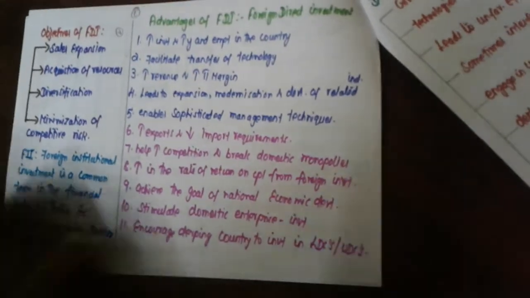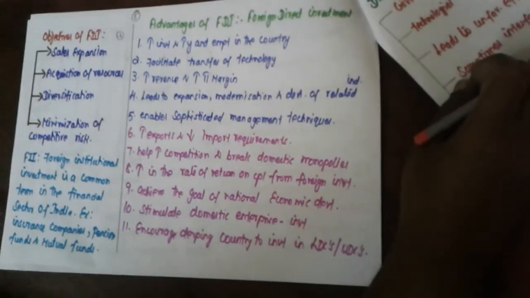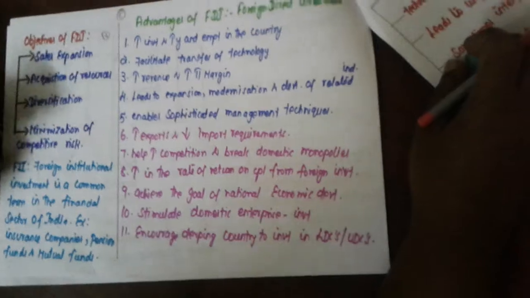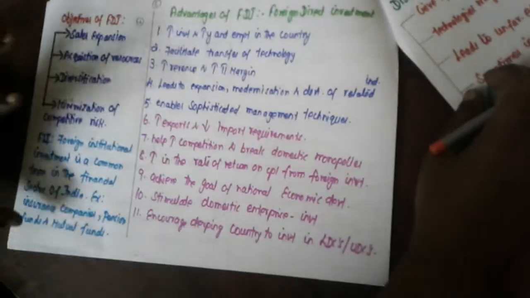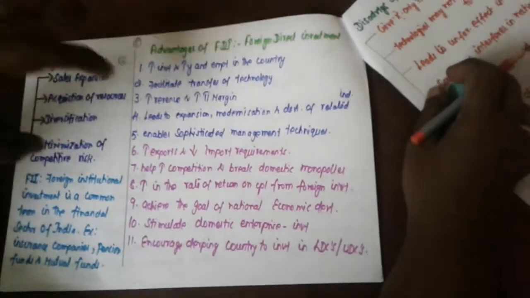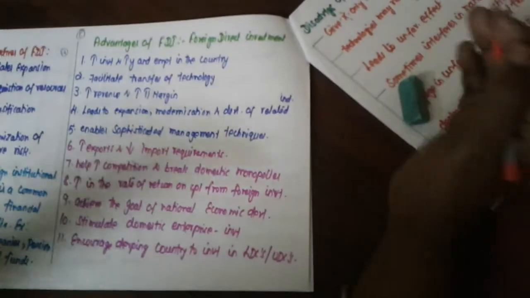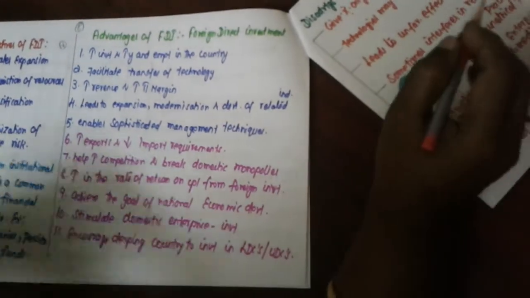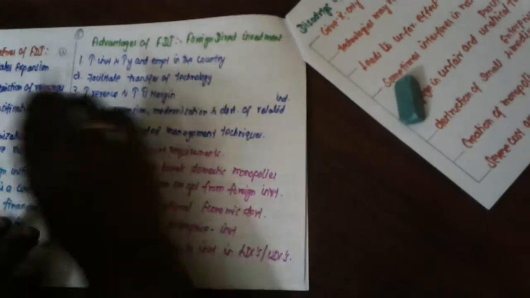Objectives of FDI. What are the main important objectives of FDI? First one, sales expansion, acquisition of resources, diversification, minimization of competitive risk. These are all the main important objectives of foreign direct investment. Next one, advantages. What are the main important advantages or merits of foreign direct investment? We are having 11 important points.